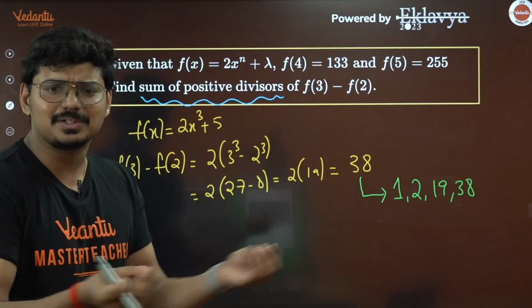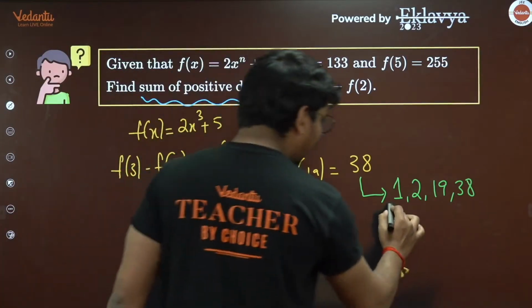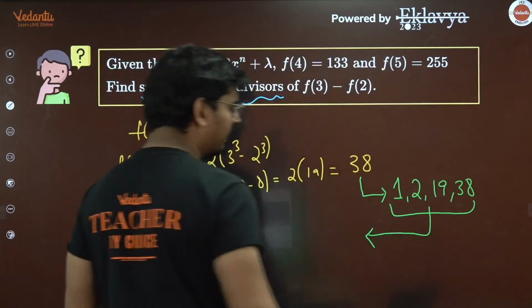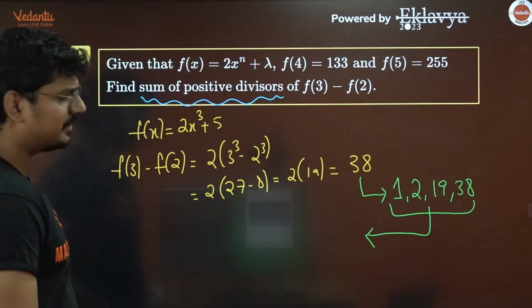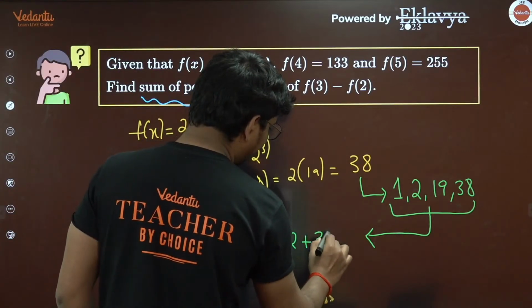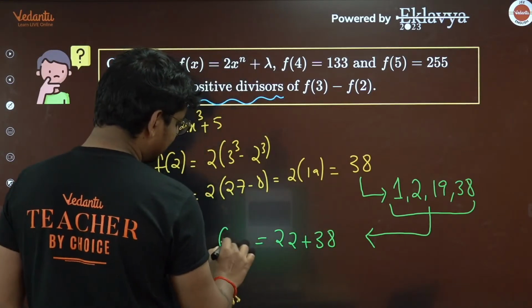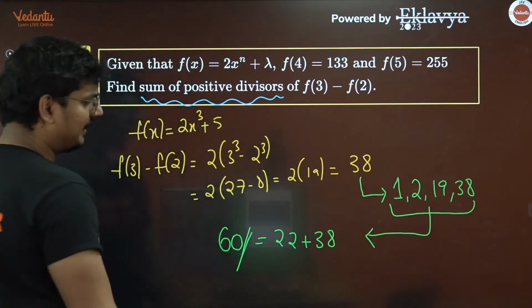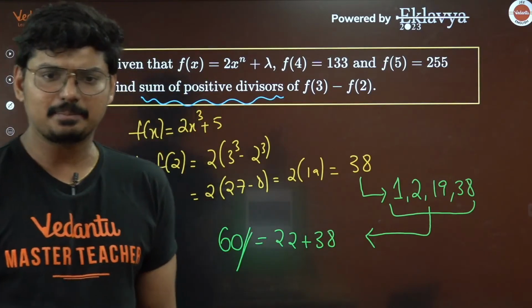Now all you have to do is just add them up. So if you add them up, students, what are you going to get? It's going to be 1 plus 2, 3, 19 plus 3 is 22, 22 plus 38, guys. And the right answer is 60. The right answer for this question is simply going to be 60.